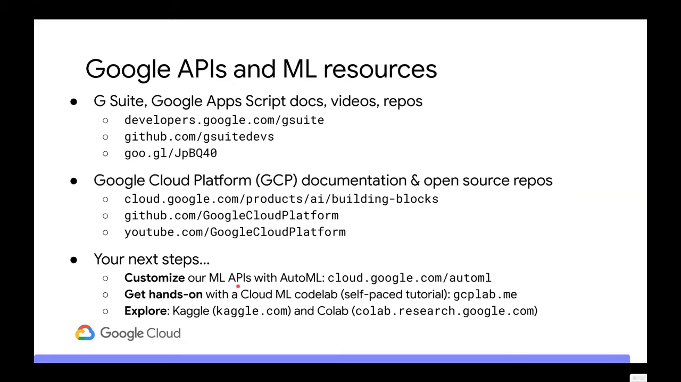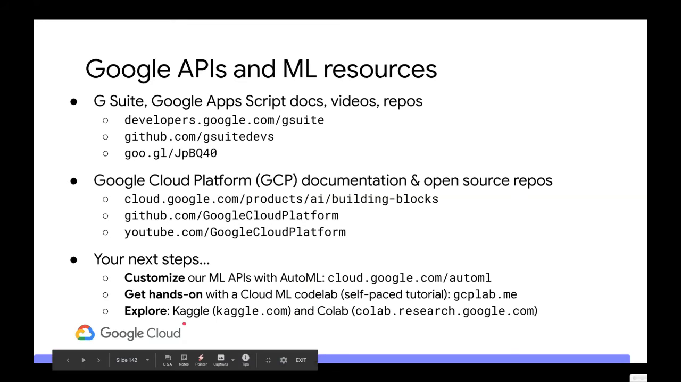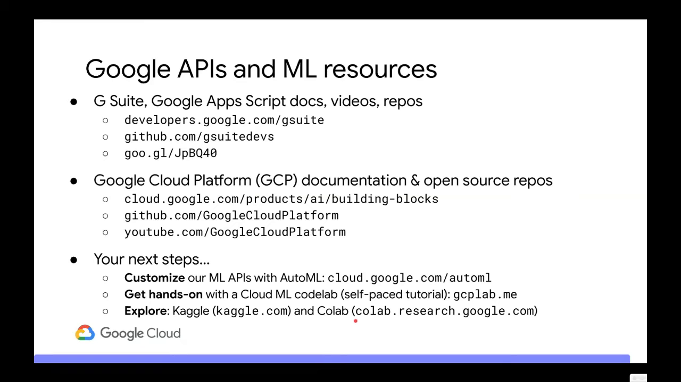Your next steps are to start playing with the APIs. Once you're ready and you want to try and do training, start playing around with AutoML to train your own data, and then get some hands-on machine learning code labs, and then you can explore, do Kaggle and Colab to start doing TensorFlow and PyTorch and things like that.